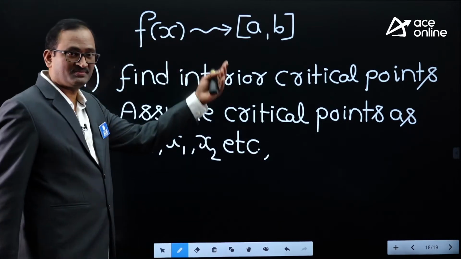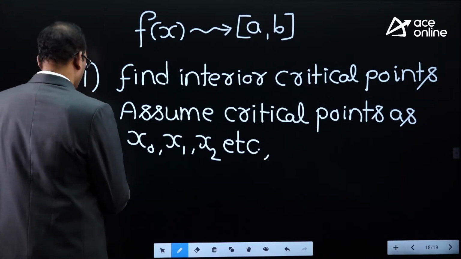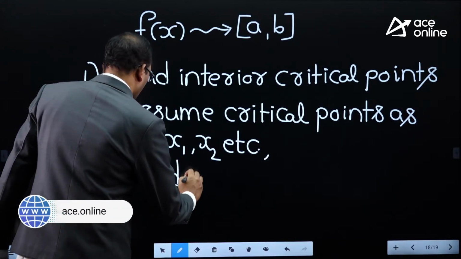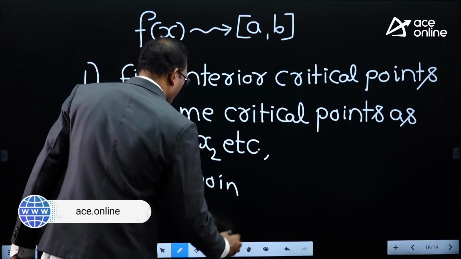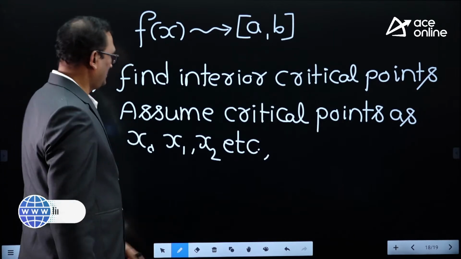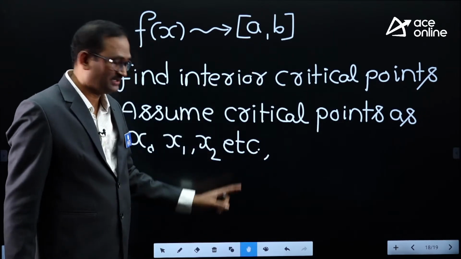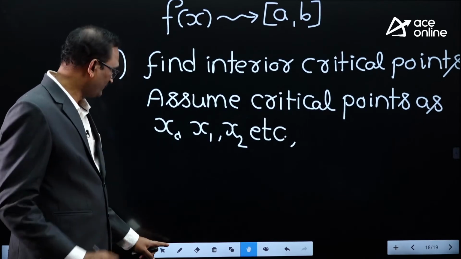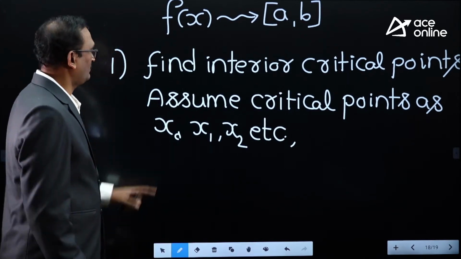And what are the endpoints of the curve? No need to write. Remember, the endpoints of the curve are A, B. These are the endpoints of the curve. First of all, you have to find the critical points and endpoints.